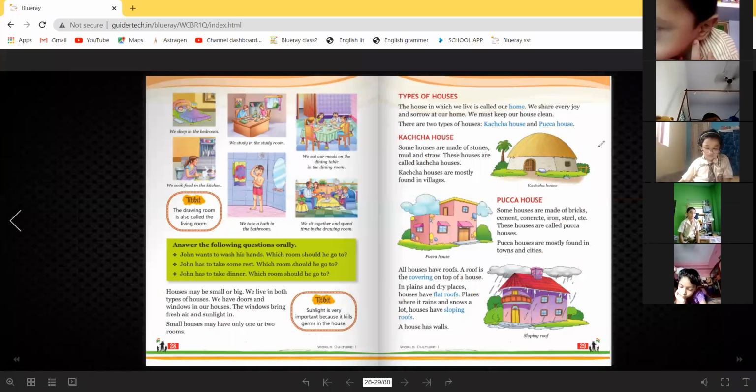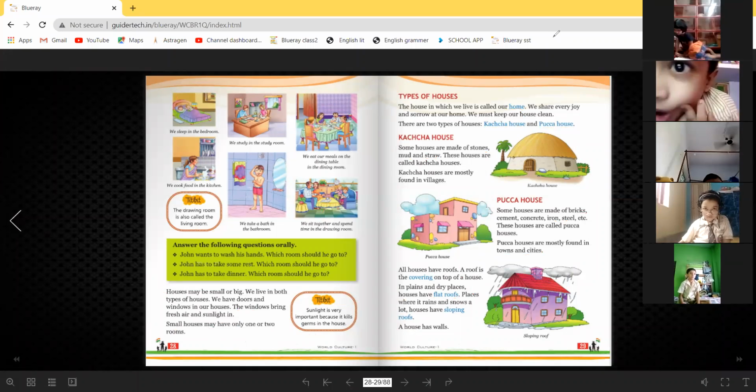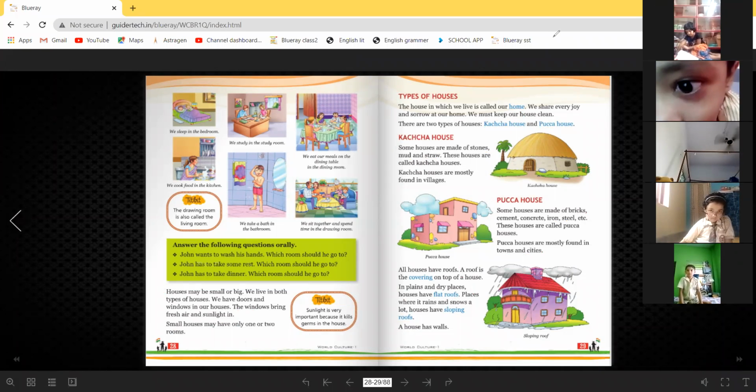Now go to the, as we are having time, that is why I am continuing this chapter. But don't think that tomorrow ma'am will start a new chapter, because again tomorrow we will do revision of the same chapter. Will ask you question from this one. So next page.